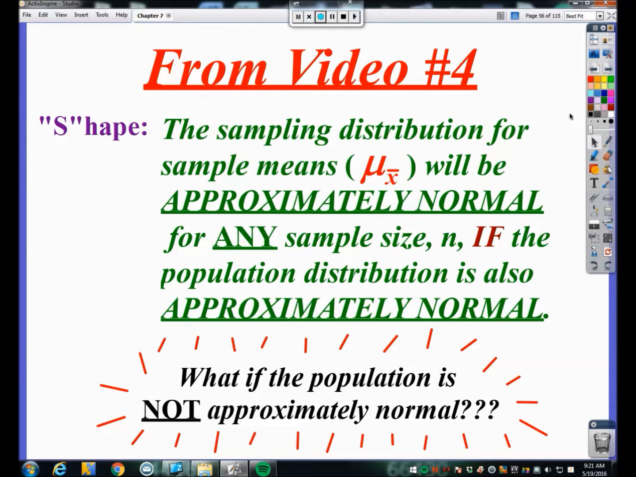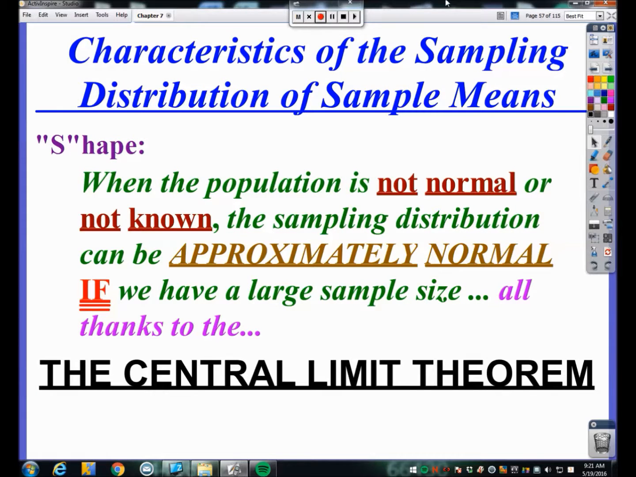Because in Video 4, the shape of our sampling distribution was all based on the notion that we've been told that the population distribution is approximately normal. So I said we would save this for Video 5 and talk about what if the population is either not approximately normal, or you just don't know what the shape of it is in general. So when the population is not normal or not known at all, the sampling distribution can be approximately normal if we have a large sample size.